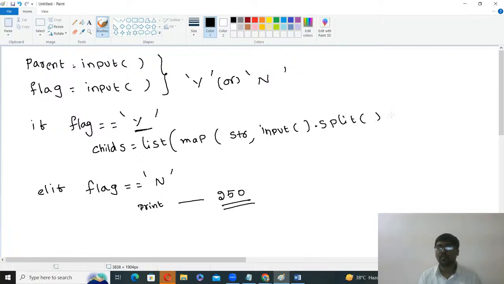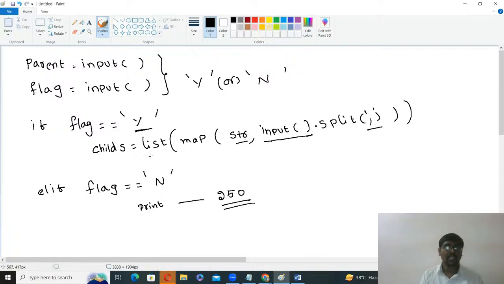Same procedure as we discussed for lists. I am reading one input, a single string, separated by comma. On that I am doing the split operation, so each thing is converted into str.